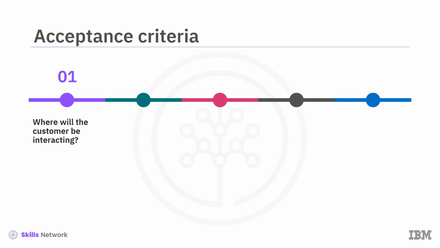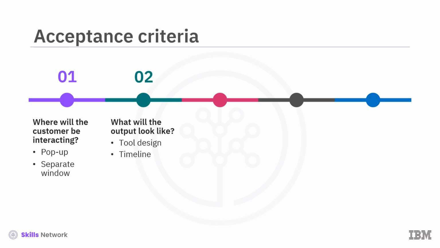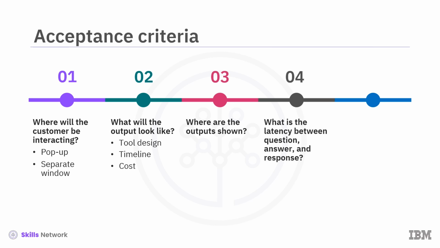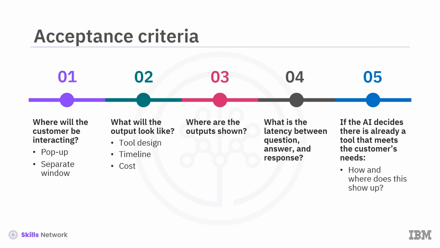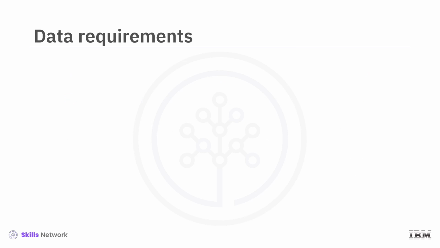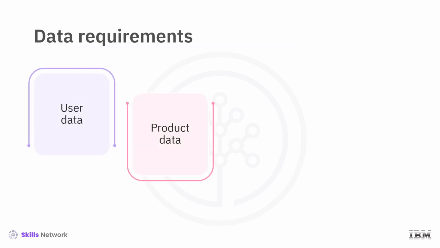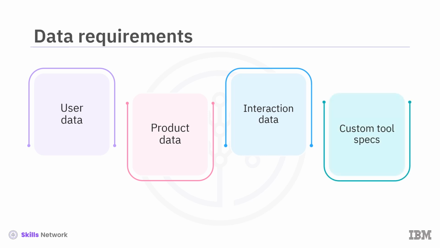Where will the customer be interacting? Pop-up? Separate window? What will the outputs look like? Tool design, timeline, cost? Where will the outputs be shown? And what is the latency between question, answer, and response? If the AI decides there is already a tool that meets the customer's needs, how and where does this show up? The data requirements can be what user data is needed, what product data is needed, what interaction data is needed, and what custom tool specs are needed.